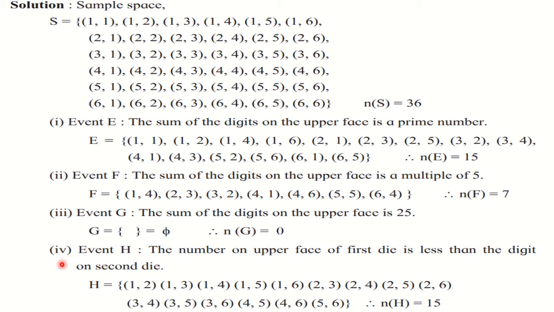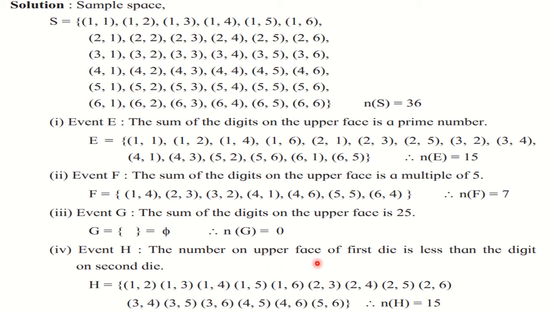Okay. Then next, event H. The number on the upper face of the first die is less than the digit on the second die. Okay. So here see, when you write the sample space, the first number denotes the number on the first die, and the second number denotes the number on the second die. So here the condition is what?